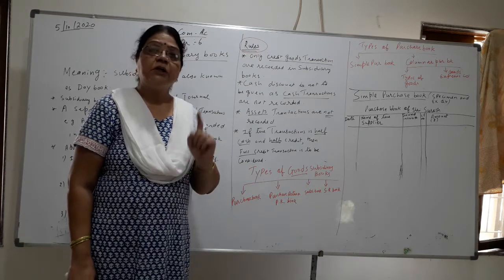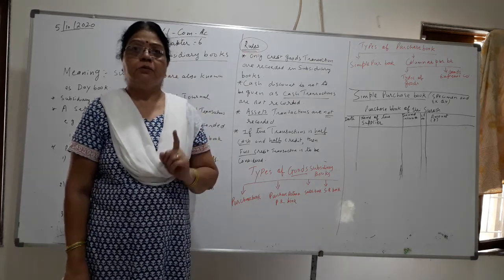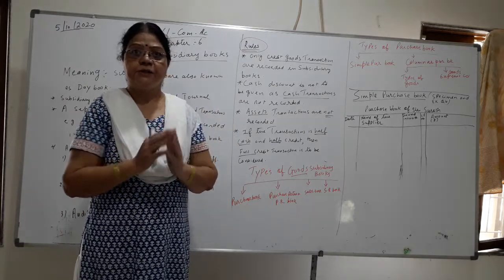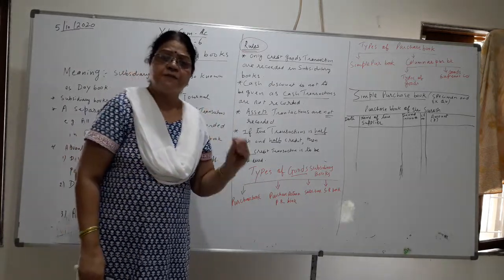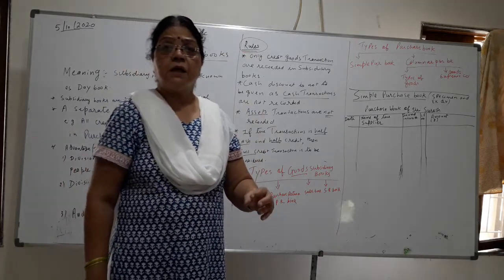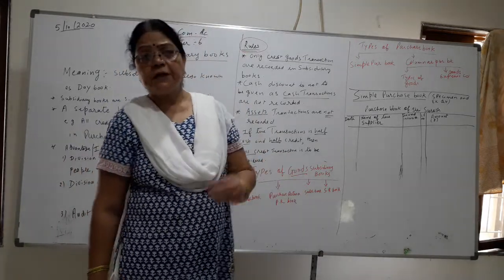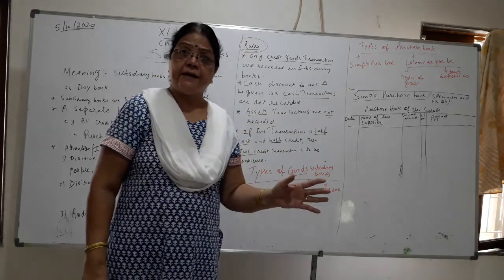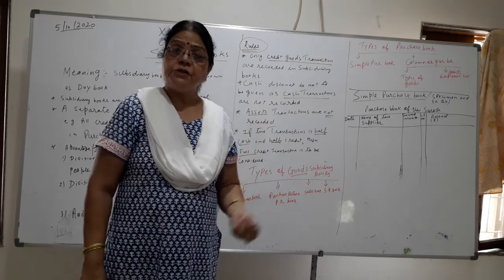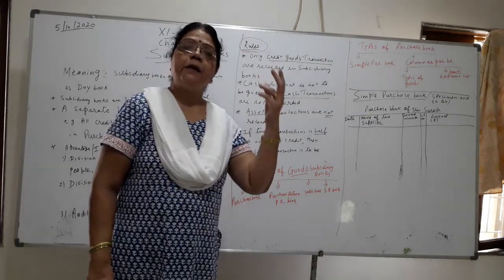Now children, journal is one book. In one book we record all the transactions of purchase, of sales, of credit purchase, cash purchase, machine purchased, furniture purchased, paid salary, paid life insurance, paid fire insurance premium, electric bill.